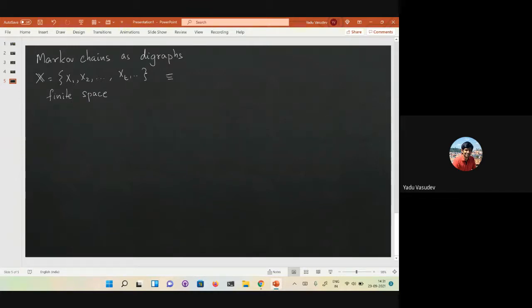Equivalently, you can construct a graph G with vertices V and edges E, where the vertex set V is going to be the state space of the Markov chain. The vertex set of the digraph is the state space of the Markov chain. How do we define the edges is the question.